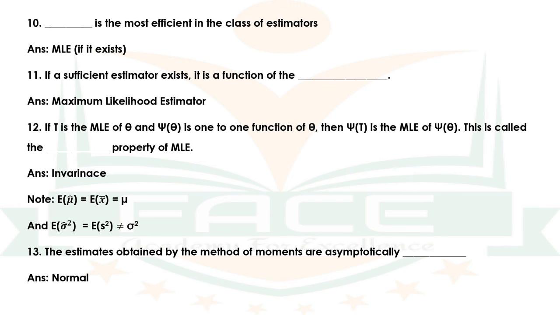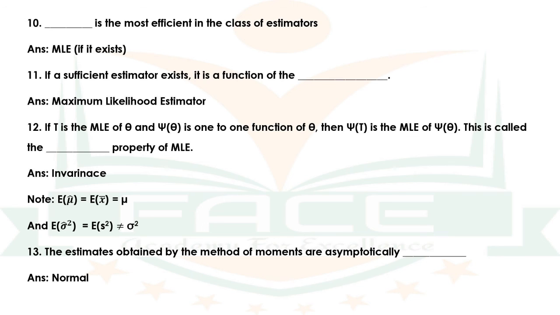Question number 12. If t is the MLE of theta and psi of theta is a 1-to-1 function of theta, then psi of t is the MLE of psi of theta. This is called the dash property of MLE. The answer is the invariance property of MLE.